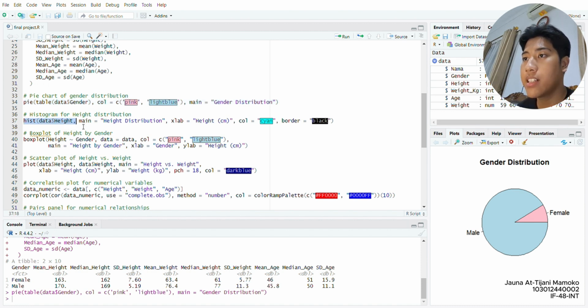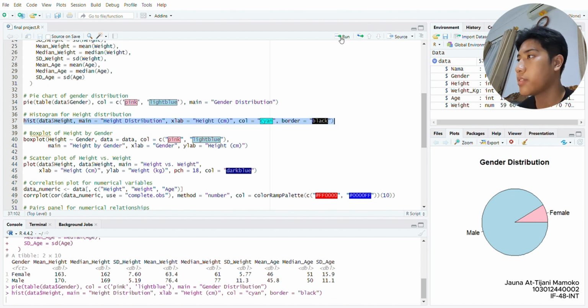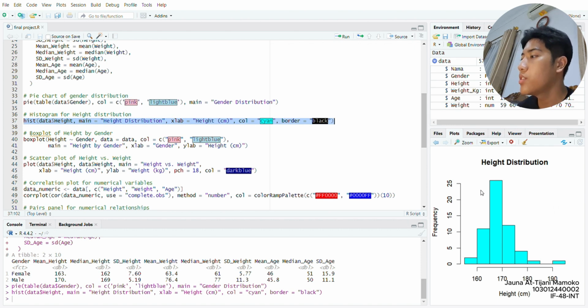And after that, I made a histogram for the height distribution. So we can see from the histogram that the highest bar right here is at the interval 165 until 170. So I think it's pretty clear that from this data set, the average height is around that interval, around 165 centimeters until 170 centimeters.